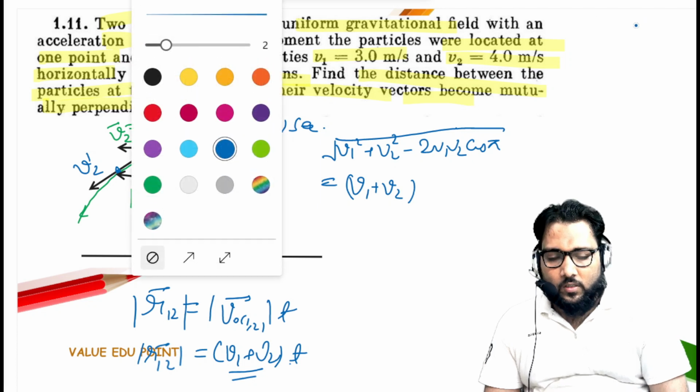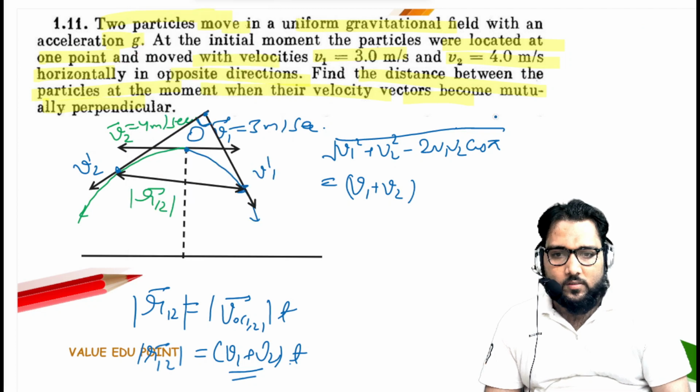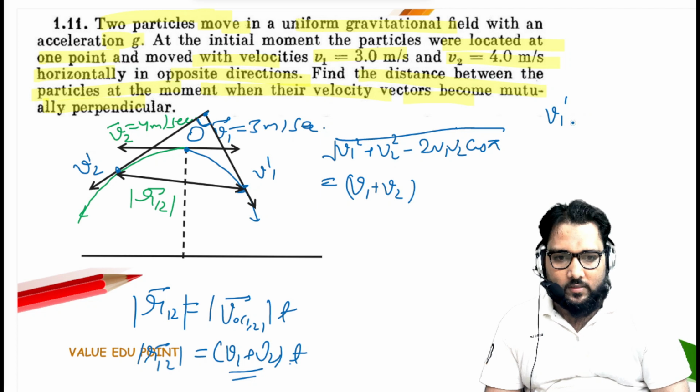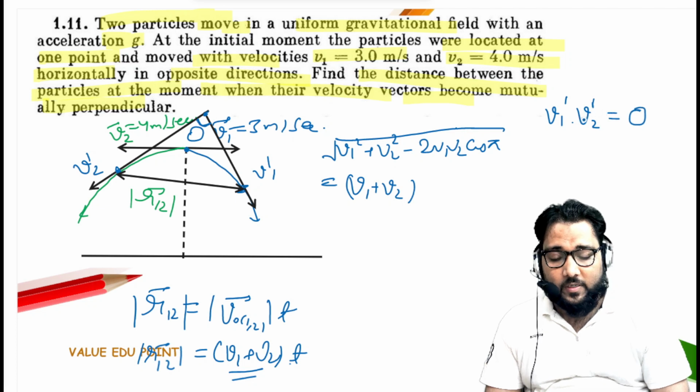Look at this. Suppose v1 dash is the velocity of particle 1 after time t, and v2 dash is the velocity of particle 2 after time t. They will be perpendicular after time t, and that is the time where the velocities are perpendicular. So at that point their dot product will be 0.